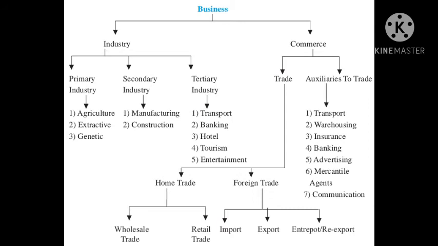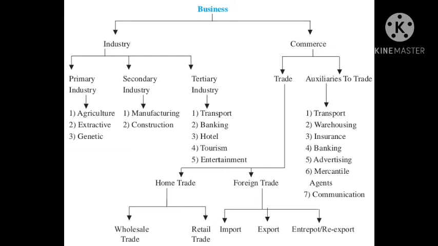On the other side, commerce is differentiated into two groups, trade and auxiliaries to trade. Trade is further classified as home trade or foreign trade. Home trade includes wholesale trade and retail trade, whereas foreign trade includes import, export, and entrepot or re-export. On the other hand, auxiliaries to trade include transport, warehousing, insurance, banking, advertising, mercantile agents, etc.